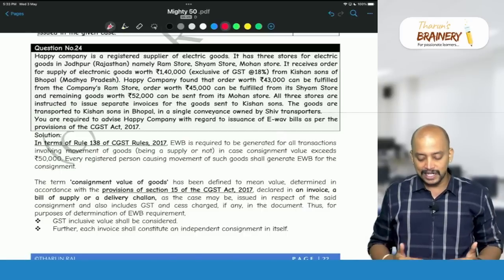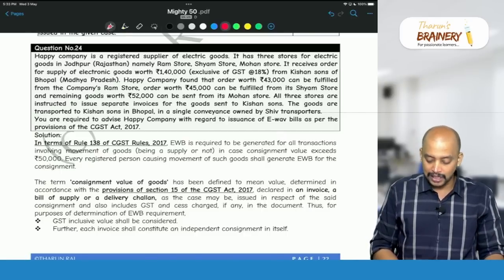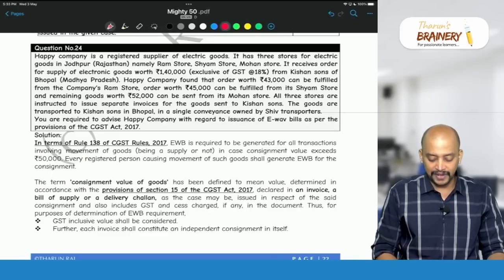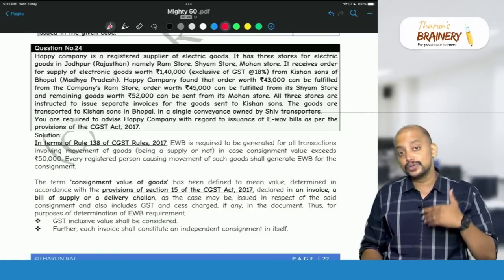So the 3 stores are in different places: Ram Store 43, Sham Store 45, and Mohan Store 52,000. These are all exclusive of GST.